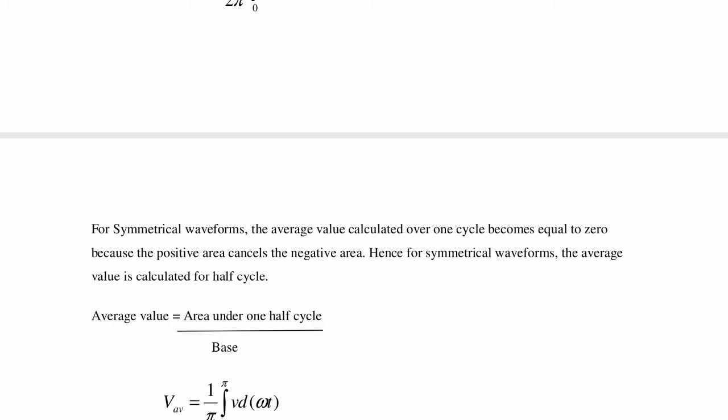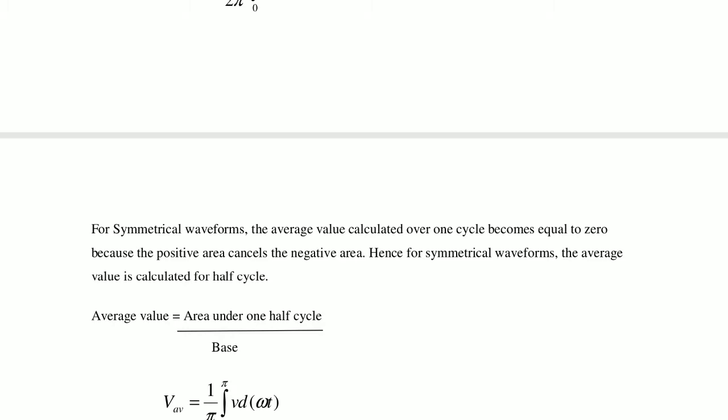So we consider only the half cycle, whether sinusoidal, square, triangular or trapezoidal waveforms, only the positive half cycle. If we consider both positive and negative, we get 0 average value, which is not the correct way. So we go for only positive half cycles.